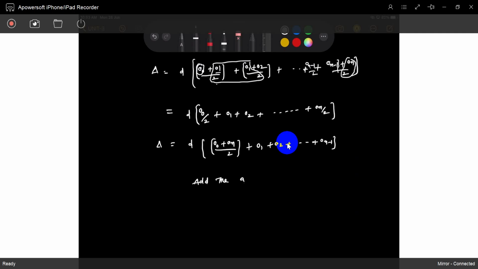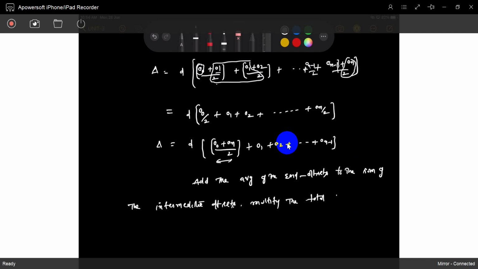The average of the end offsets to the sum of the intermediate offsets, multiply the total sum to the common distance between the ordinates.